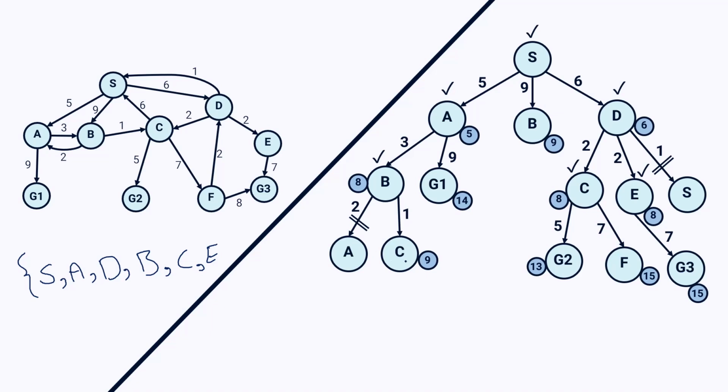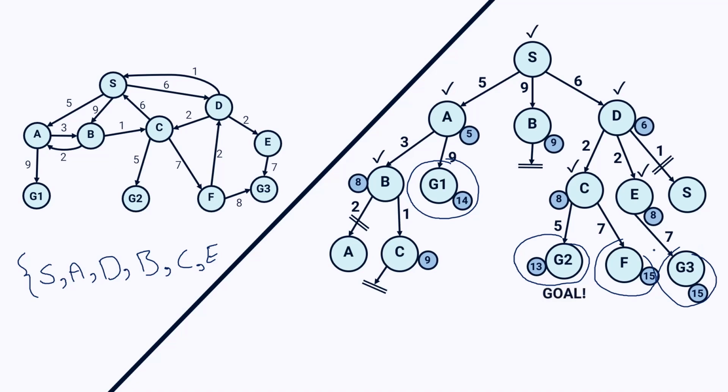So here I have C with 9, G1 with 14, B with 9, G2 with 13, F with 15, and G3 with 15. So the least one would be node B, but B is already in my visited list, so I won't expand it. The next one is node C, but node C is again already in my visited list, so I won't expand it. And for the rest, I have to pick between G1 with 14, G2 with 13, F with 15, and G3 with 15. So the least one is G2 with value of 13.